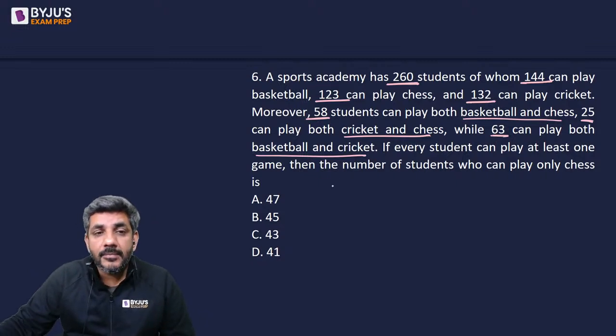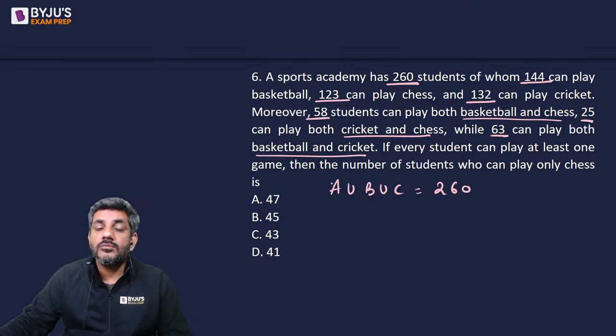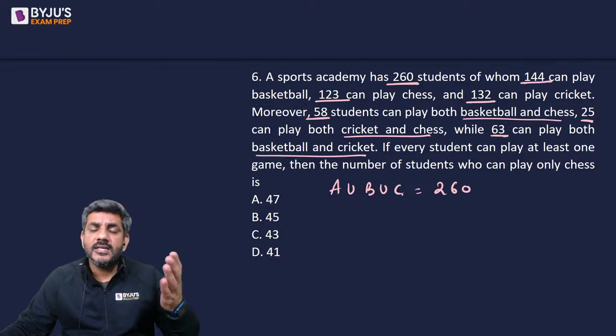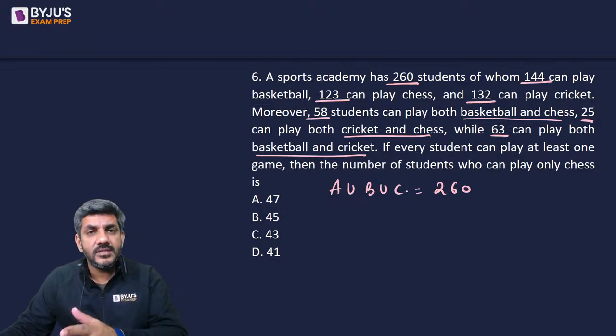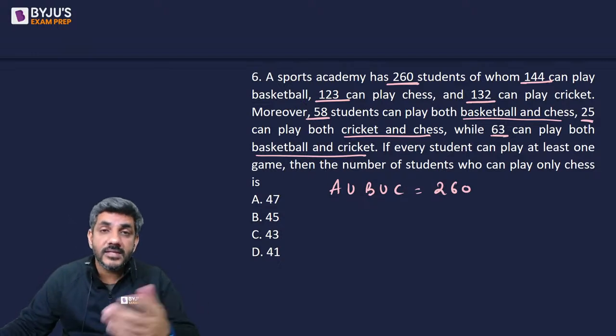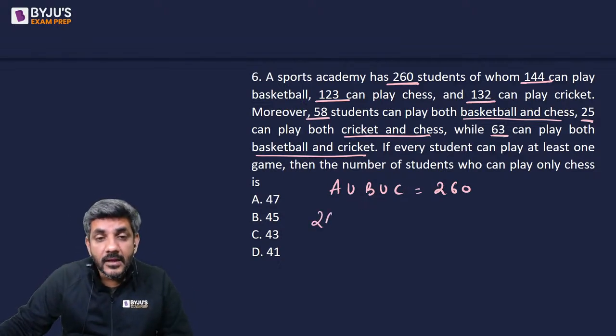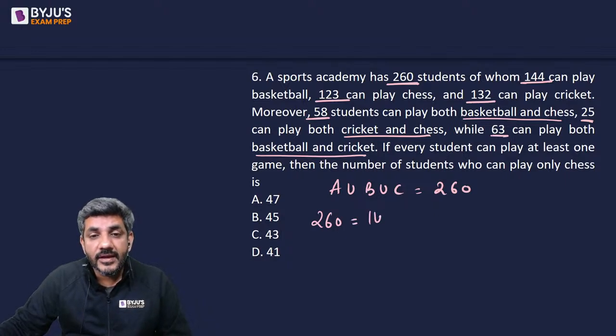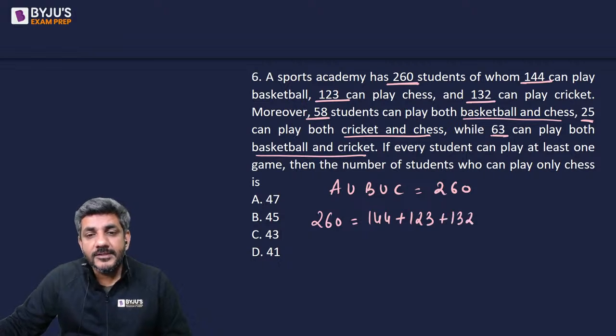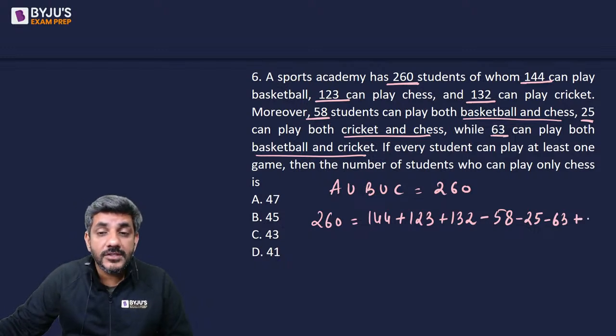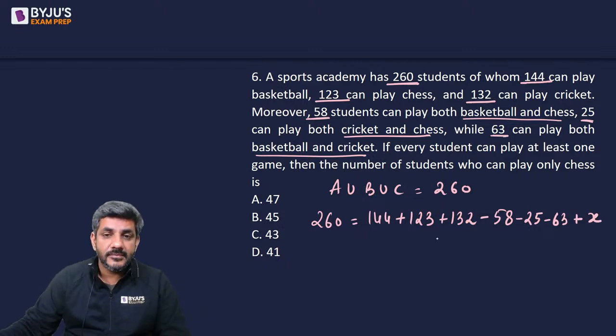So if every student can play at least one game, इसका मतलब मेरे पास A union B union C जो है, that has come out to be 260. और सीधा फॉर्मूला आपको पता है, it is n of A plus n of B plus n of C minus A intersection B, B intersection C, C intersection A plus A, B, C intersection. So let's use that. A union B union C is 260, n of A 144, n of B 123, n of C is 132 minus A intersection B is 58, B intersection C is 25, C intersection A is 63 plus the intersection of all three, which we do not know. That's what we have to calculate here. That is equal to x.